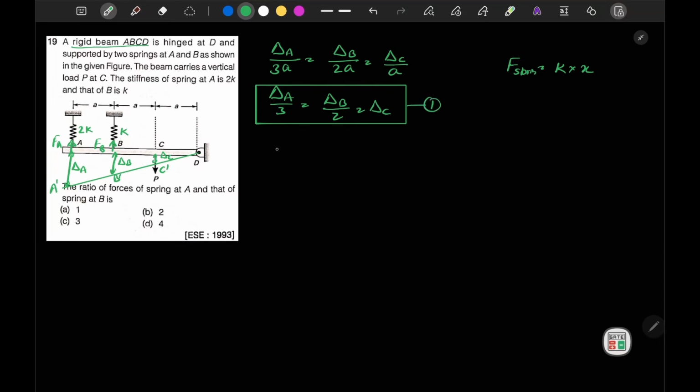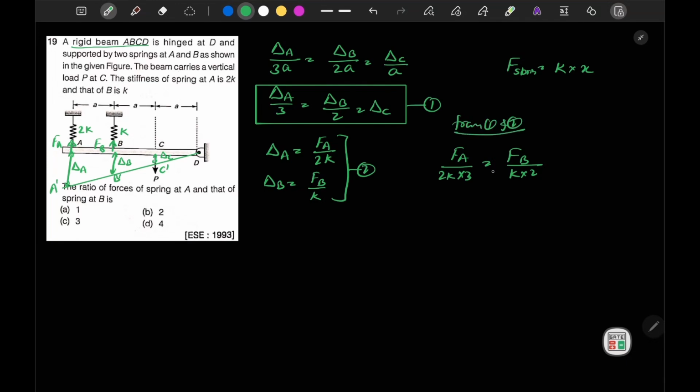Now what else can we write? We know the delta A value, we can write from this equation, F of spring, that is Fa upon the K value. K is our 2K. Now here we can write delta B is equal to Fb upon K. Let's call this equation 2. Now from equations 1 and 2 I can write delta A, that is Fa upon 2K divided by 3, is equal to Fb upon K into 2.